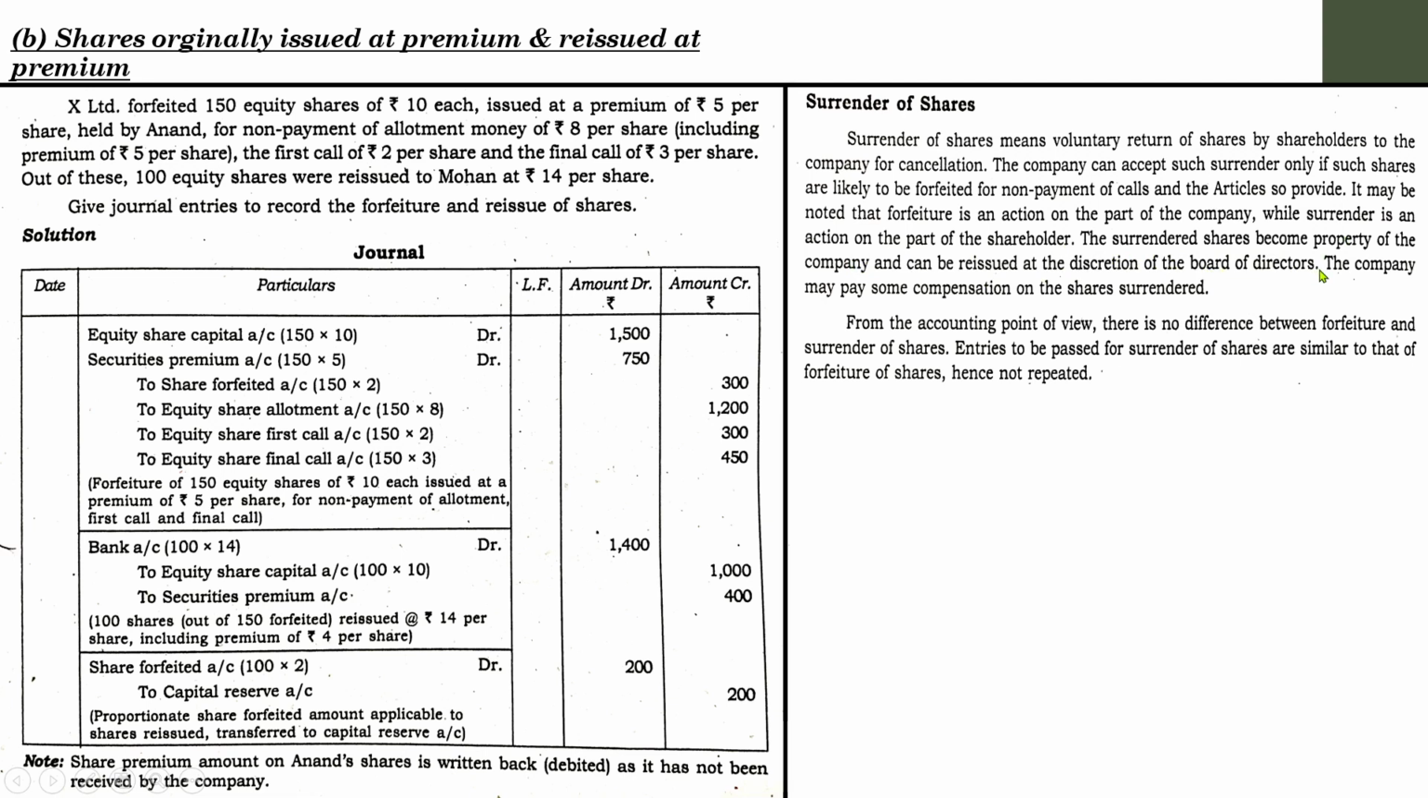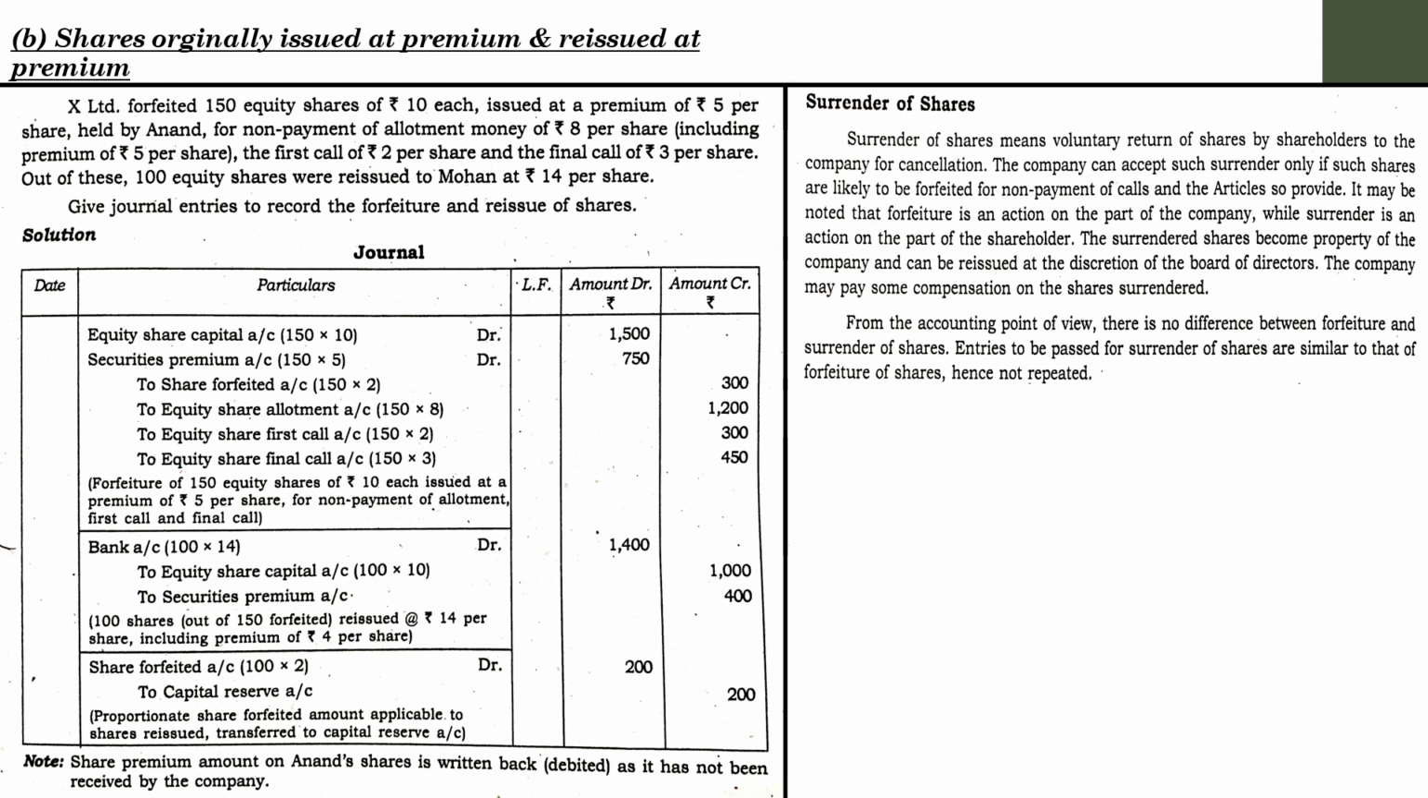The company may pay some compensation on shares surrendered. In some rare situations the company might pay the compensation. In most cases, the company won't pay compensation because it was a voluntary action on the part of the shareholder to surrender their shares. That is why the company need not pay any compensation. Once it is surrendered, it is just like a forfeit.